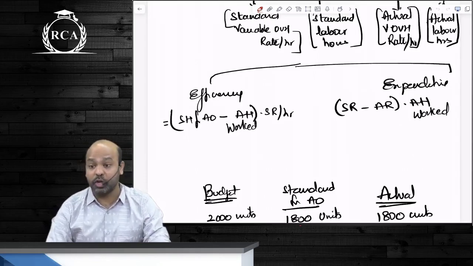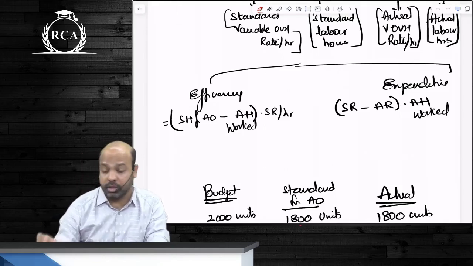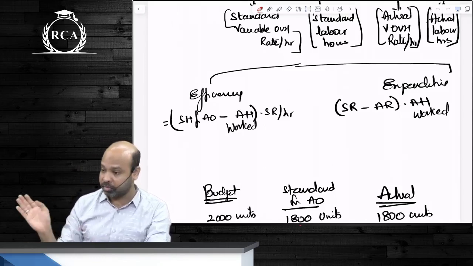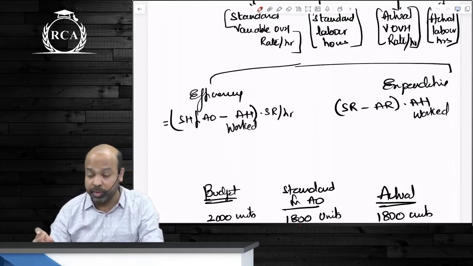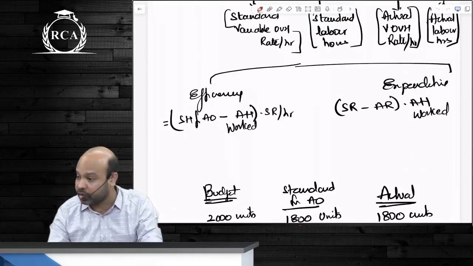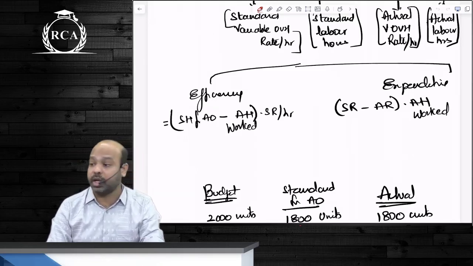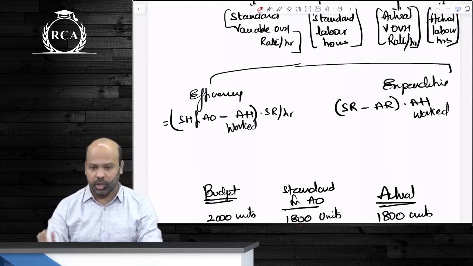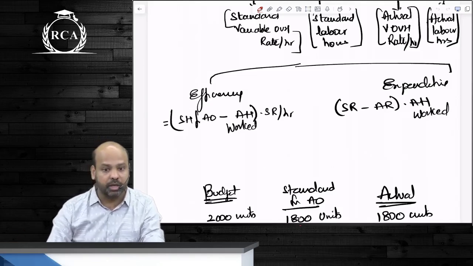One important thing that I told you beta is for variable overhead variances there's no such thing called actual hours paid. You incur variable overheads if and only if labor is undertaking work. So in a class of 9 hours as such guys, if there was no work for 1 hour in a week, the class अलग बात है, यहाँ पे variable overheads will be incurred. In a week of 40 hours as such guys, if there is no work for 2 hours, you will be incurring variable overheads only for 38 hours. That is why guys for both efficiency variance and expenditure variance, we take only 38 hours into consideration, actual hours worked and not actual hours paid. That is variable overhead. No segregation of efficiency variance because there cannot be more than one type of variable overhead coming into picture. Are we clear about this?